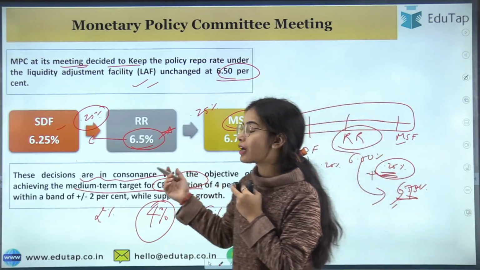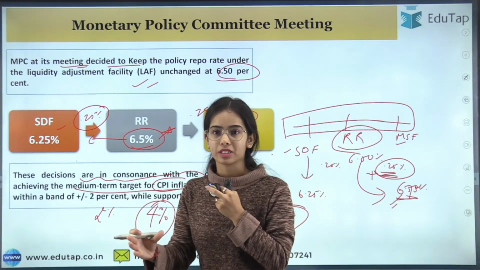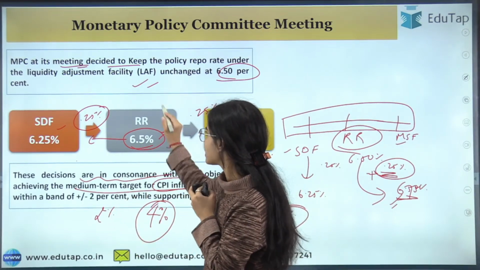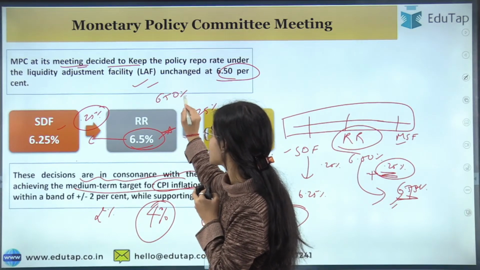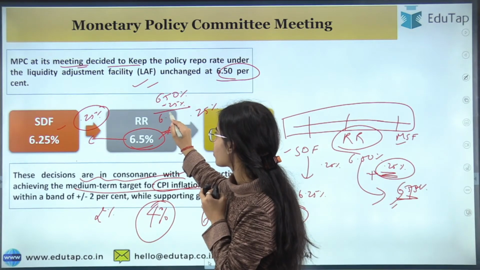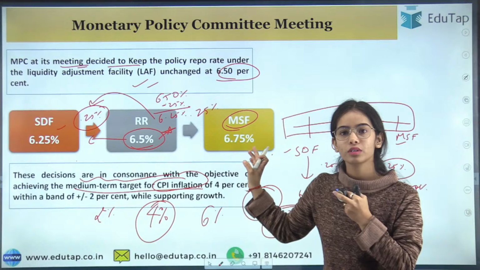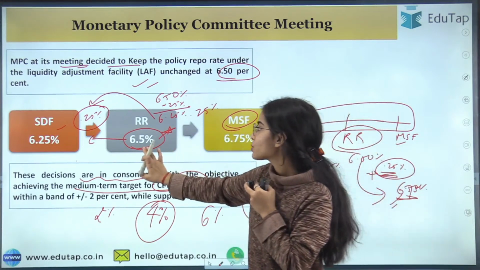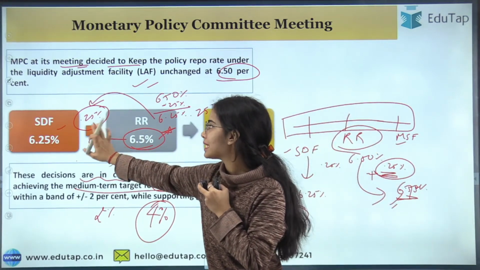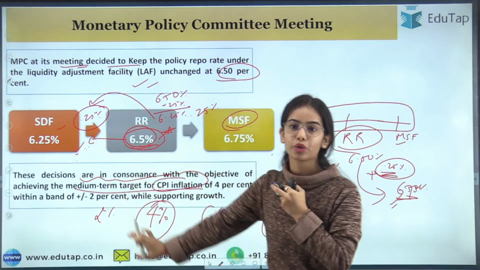How can the SDF be 5.75%? That would be a difference of nearly 1%. It is 6.50%; deduct 0.25% and you will get 6.25%. That is the SDF. Is there any confusion now? From the 6.5%, the SDF is less than the repo rate by 0.25%, so it is 6.25%.